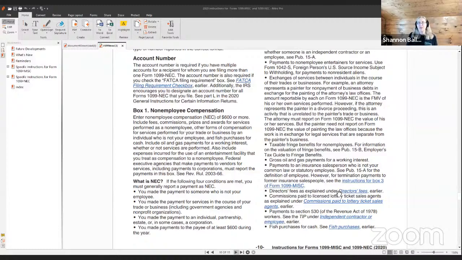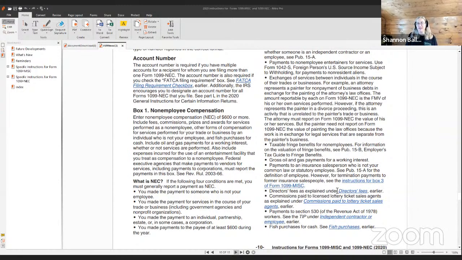The attorney must report on Form 1099 NEC the value of his or her service, but the painter need not report on Form 1099 NEC the value of painting the law office, because the work was in exchange for legal services that are separate from the painter's business.